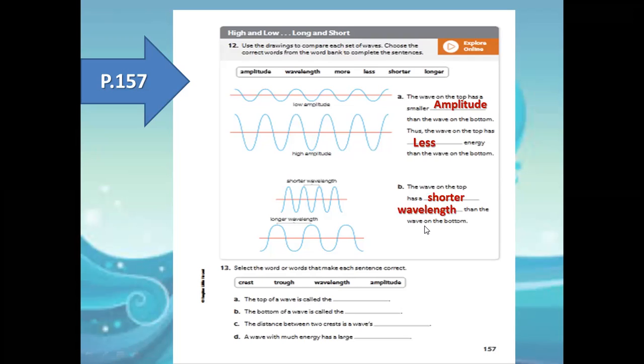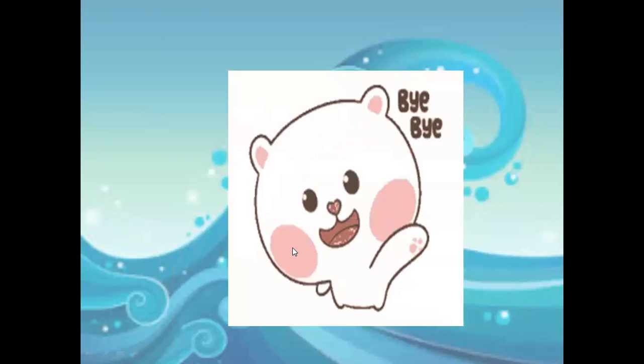In question number 13, we have to select the word and place it in the space. Number 1, the top of the wave is called the crest. The bottom of the wave is called the trough. The distance between two crests of the wave is called the wavelength. And the distance between the crest and the resting line, or half the distance between the crest and trough, is the amplitude. Excellent. This was the end of session 3.